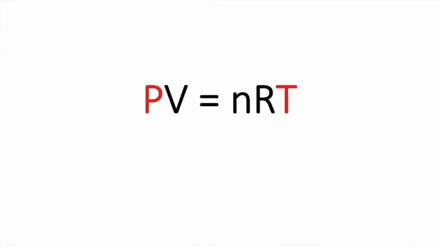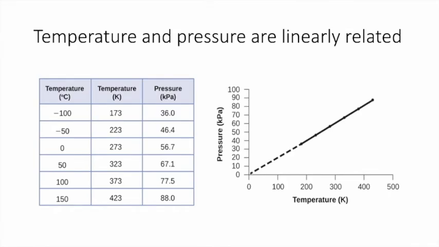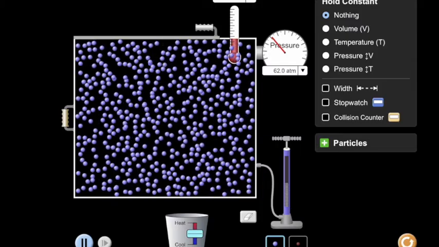As you can see from the ideal gas law, pressure and temperature are directly proportional. That means they are linearly related. If we increase one, the other has to increase as well. We can see this using our PhET simulation.